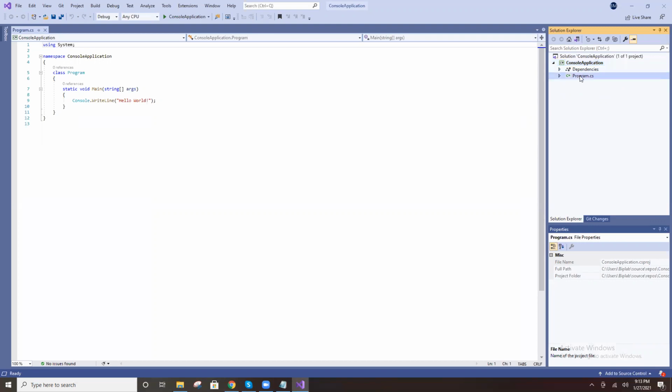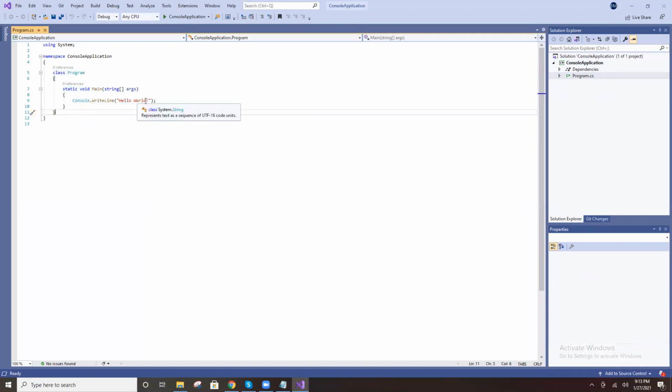This is our class. Here Console.WriteLine hello world is there, right? It is a simple way to print this line in the console.